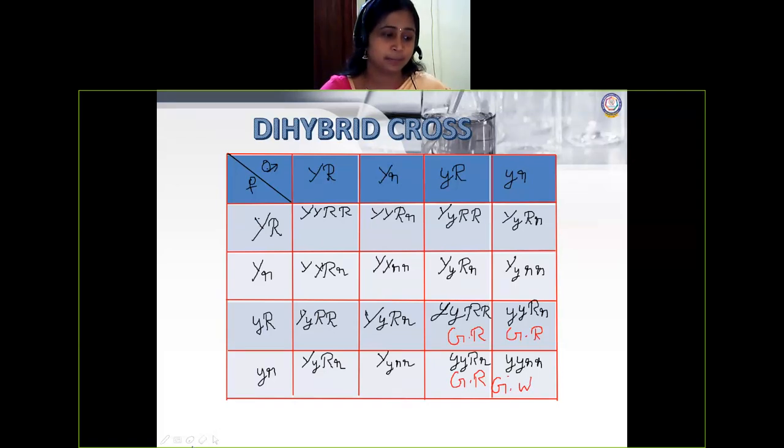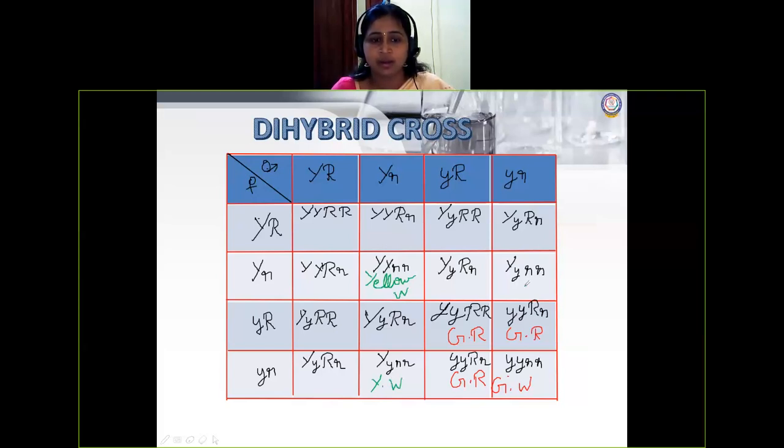Similarly, any other new character, let us check here. So here, yellow wrinkled. We have taken yellow round. Why is it yellow wrinkled? I'll write only the abbreviated form. Why is it wrinkled? Because small r. Anywhere like that?